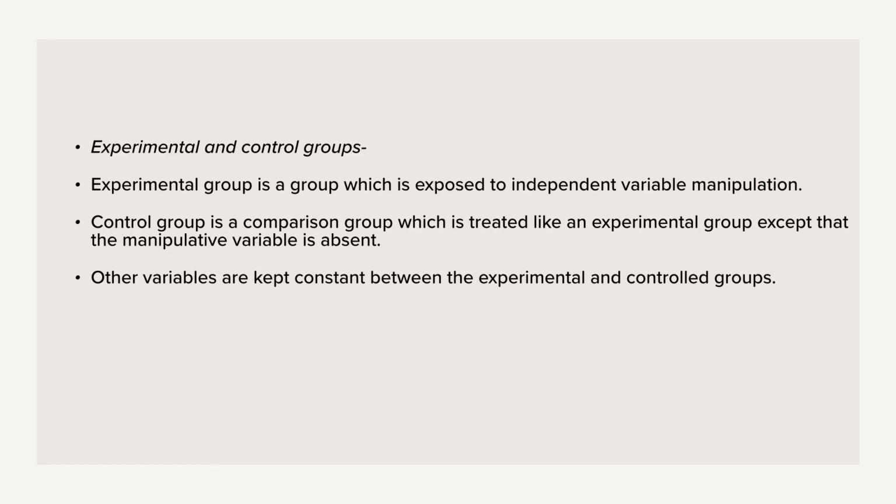Okay, so for example, now controlling organismic and background variables. Like I already said, if we send females to one room and males to another room, then also we may get different results. It can affect our study, because males are different from females, the way they think, the way they act. So when it comes to these variables, like organismic and background variables, we have to be very careful. So here we have to use the method of matching.